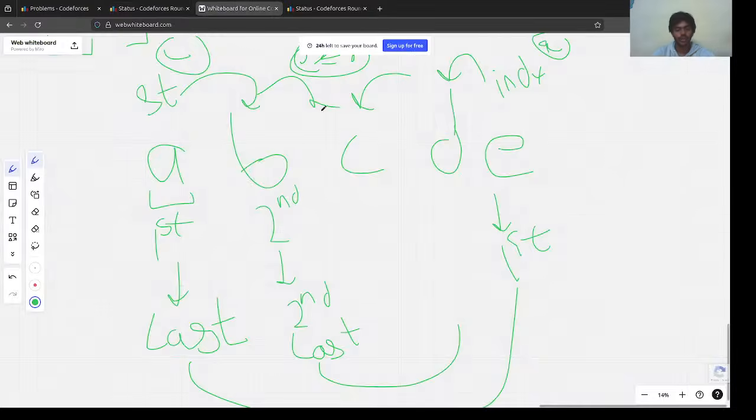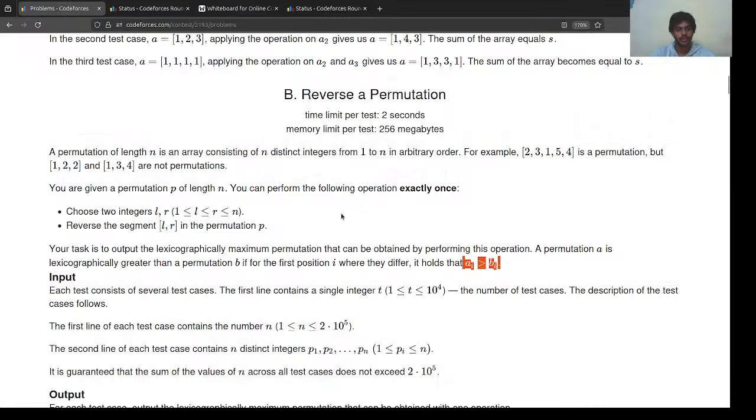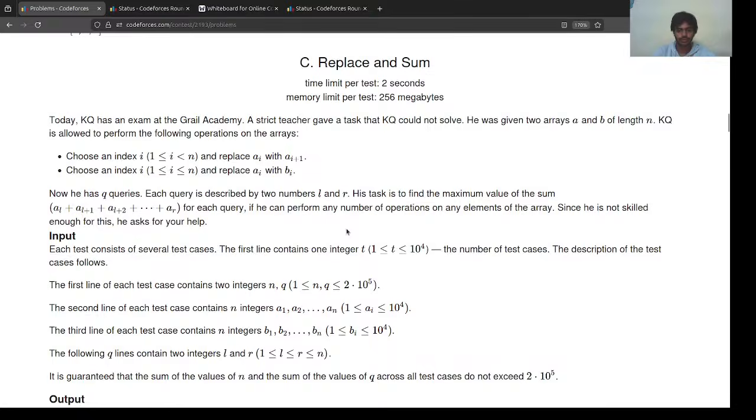Hope you got it. This was a very beautiful problem itself. Reverse a permutation. Okay, great. Let's move to problem C. Replace the sum.